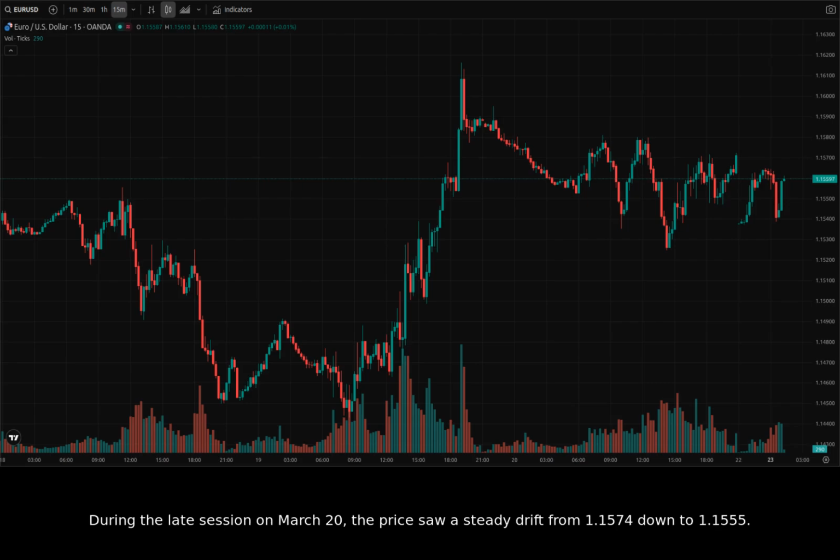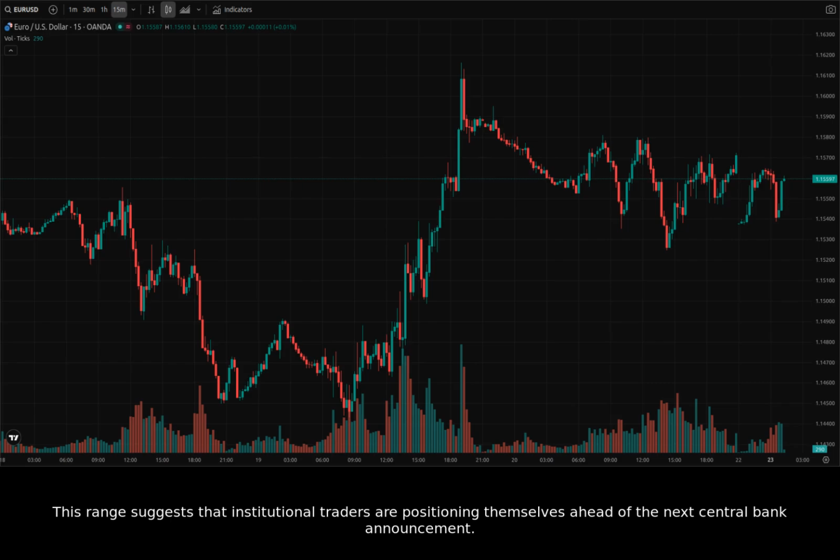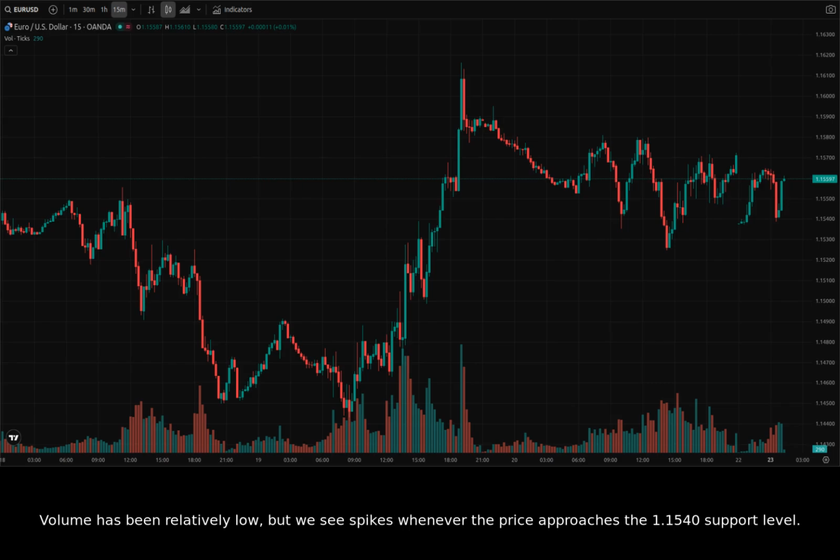During the late session on March 20th, the price saw a steady drift from 1.1574 down to 1.1555. By Sunday evening, March 22nd, liquidity began to return, and the price ticked higher to reach 1.1561. The 15-minute chart shows a very tight consolidation range between 1.1535 and 1.1565. This range suggests that institutional traders are positioning themselves ahead of the next central bank announcement. Volume has been relatively low, but we see spikes whenever the price approaches the 1.1540 support level.